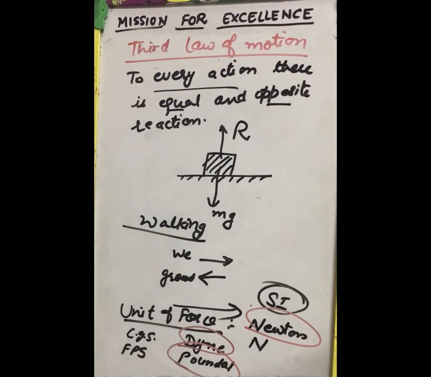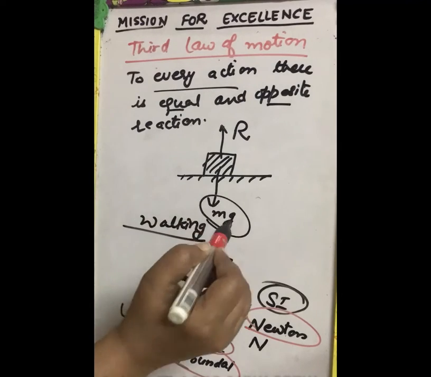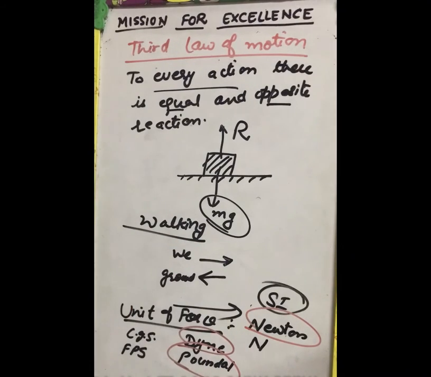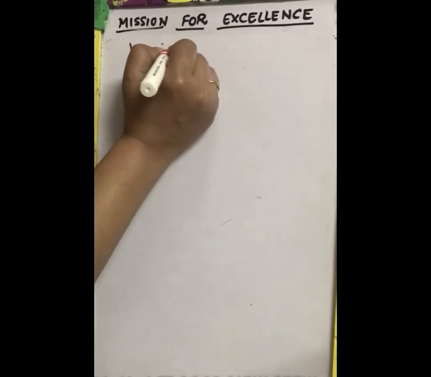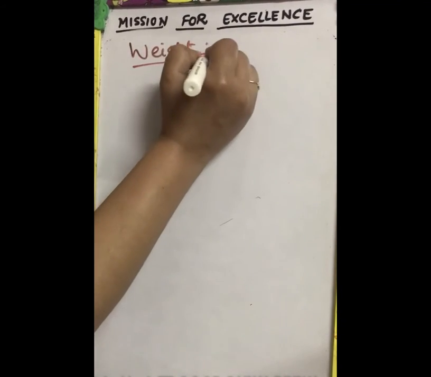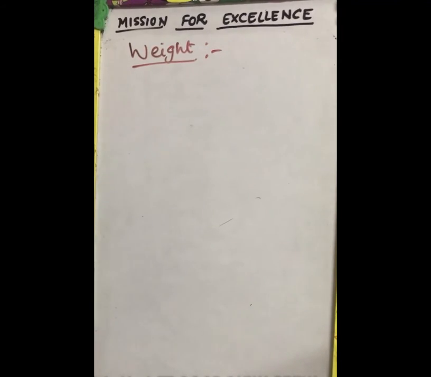Now we have written weight as mg. So now let us define what weight is. Weight of a body is a force.